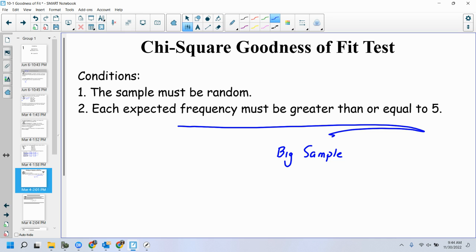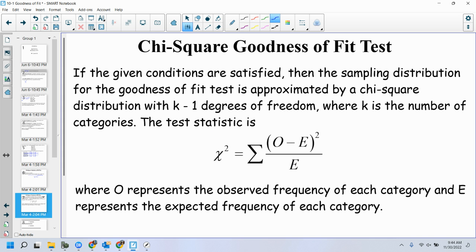If we meet the conditions, then we can use this chi-square distribution. So how do we find our test statistic? How do we compare? Here's the formula. If the given conditions are met, then the sampling distribution for the goodness of fit test is approximated by a chi-square distribution with k minus 1 degrees of freedom. What is k? K is the number of categories. K minus 1 degrees of freedom.